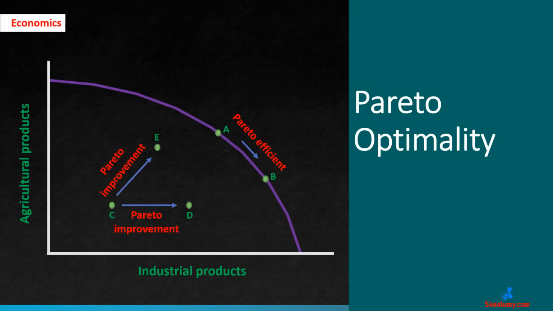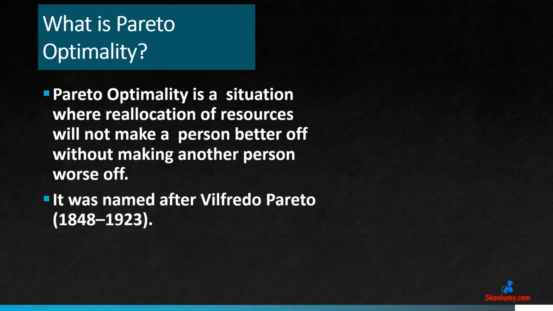This video lesson is on Pareto Optimality. Pareto Optimality is a situation where reallocation of resources will not make a person better off without making another person worse off. Pareto Optimality was named after Vilfredo Pareto, an Italian with wide knowledge in engineering, economics, sociology, political science and philosophy.